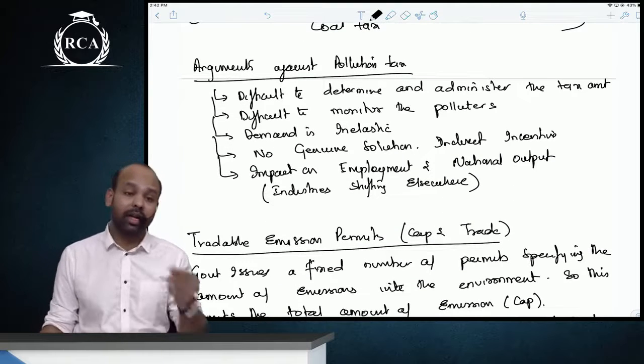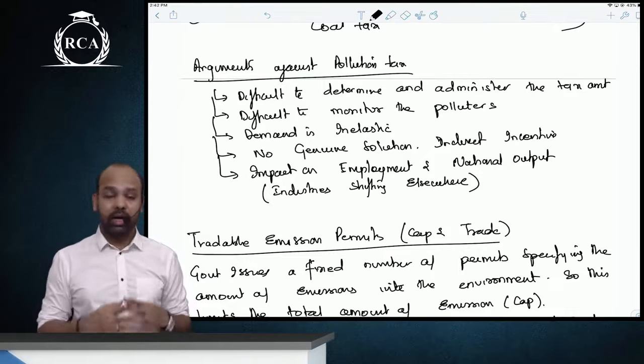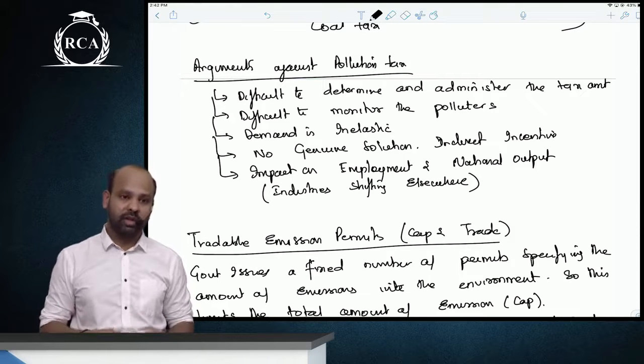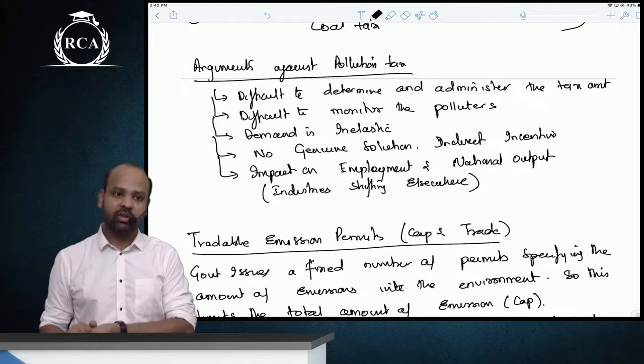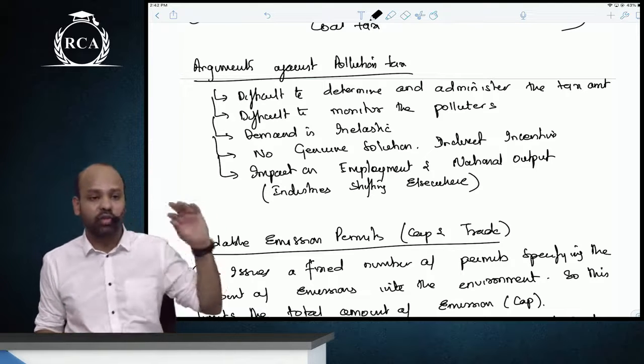And then we have spoken about the arguments against pollution tax, that it is very difficult to determine the right amount of tax. It is difficult to monitor the polluters. Demand can be inelastic for certain products, and this is not a genuine solution, and this can impact the employment and the production levels in a country if these producers shift abroad.